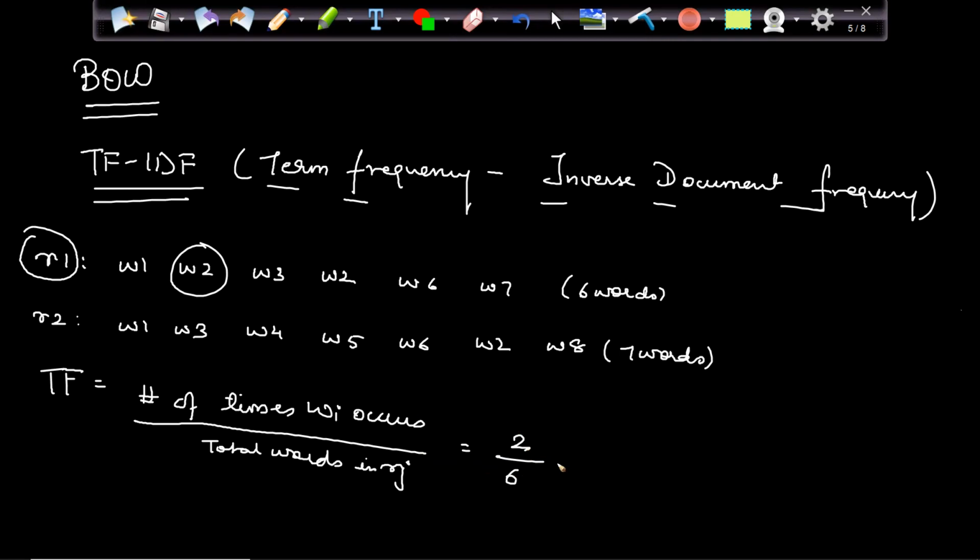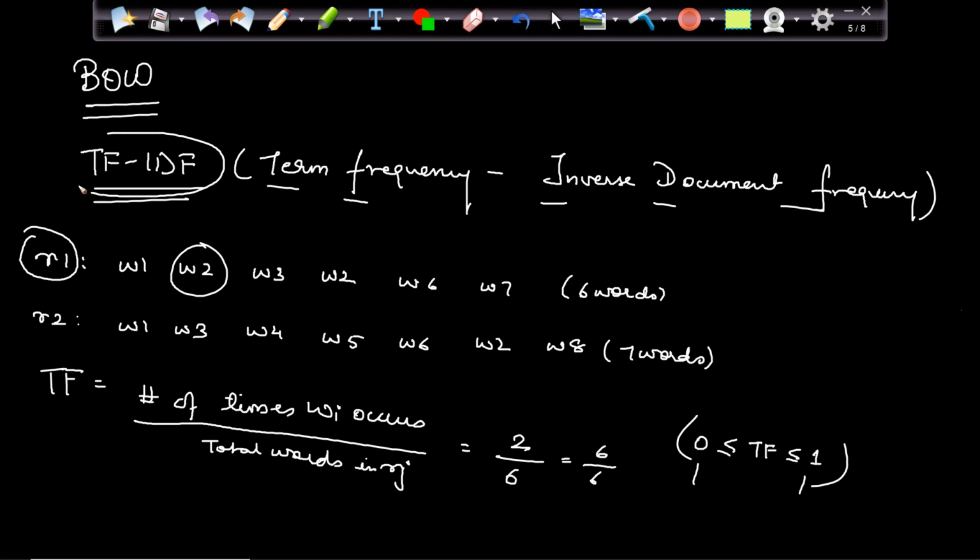What is the maximum value I can have for TF? 1, right? Suppose I have 6 words and all 6 words are same. So my TF will always vary from 0 to 1. That is the property. And when we have 0 to 1, I can very well tell everything in the form of a probability. So if someone asks, what is the probability that in review 1, I will have word W2? I can say 33% probability, 1 by 3. So that is the whole idea of TF.